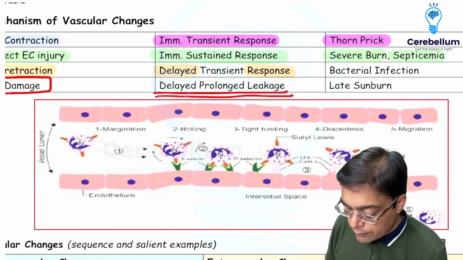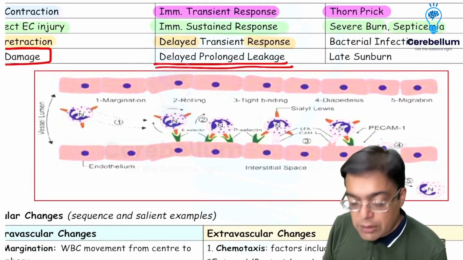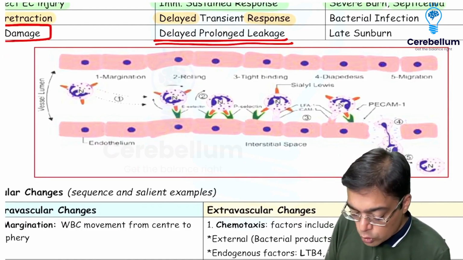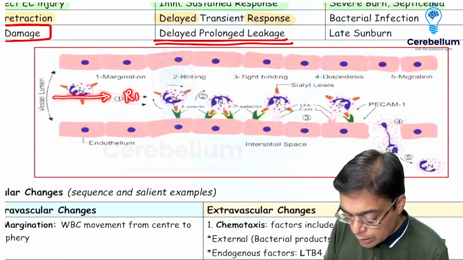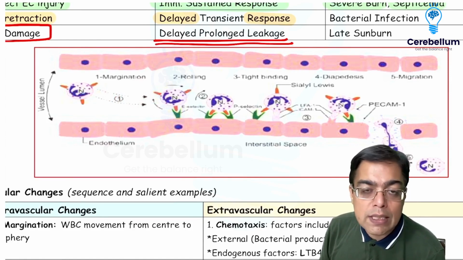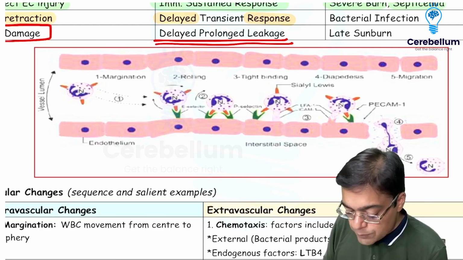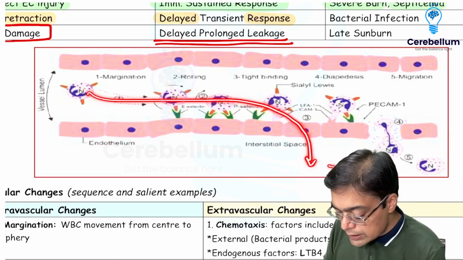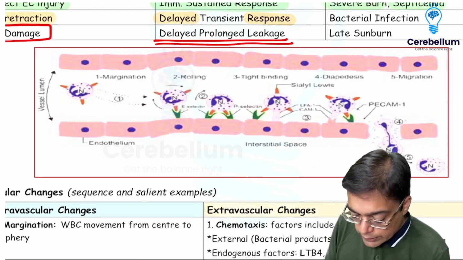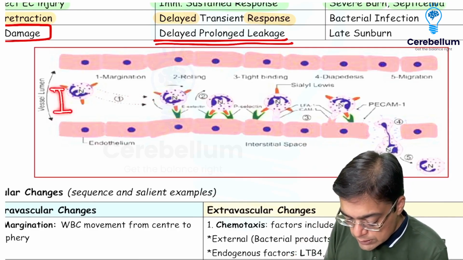The second component that we have so far as inflammation is concerned is what is given the name of cellular changes. Now, white blood cells, RBCs and platelets are going to be flowing in the blood. Of course, you know which of them is going to be moving most centrally. The RBCs are going to be moving most centrally. However, when we want to fight infections, we want the cells to move out of the blood vessel. This process, in which the cells move out of the blood vessel to the target site, is what is given the name of cellular change. This can have two components as you understand: intravascular cellular changes and extravascular cellular changes.